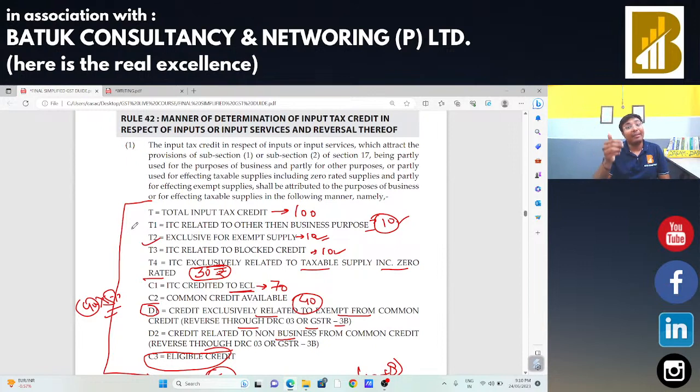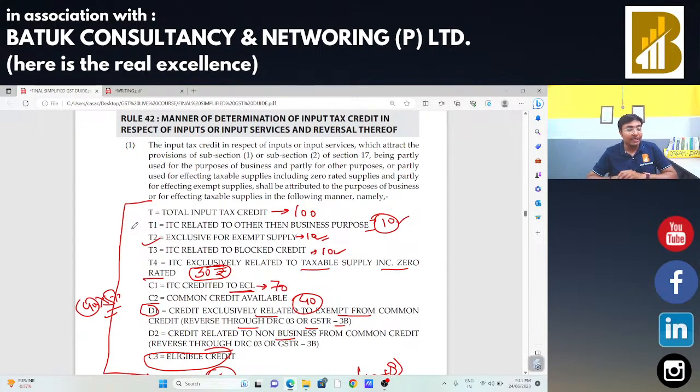In that case, you have the idea that these products are taxable, and for manufacturing these taxable products, if he buys anything, the input tax credit is allowed at 100%. And the mixed common credit is that, suppose I need to prepare one specific product X, and to manufacture that X product I need multiple inputs, multiple products. In that case, certain products are exempted, certain products are taxable. In that case, the cumulative figure will be my common credit. That is the concept.